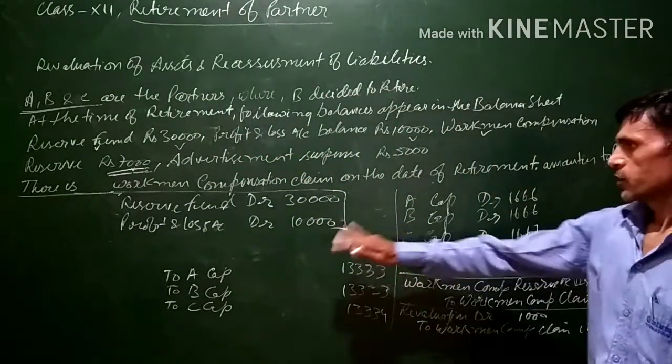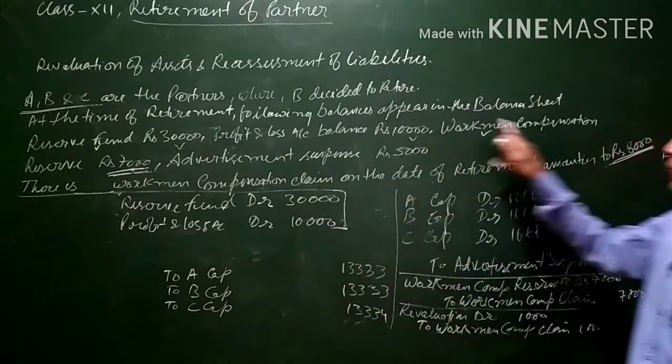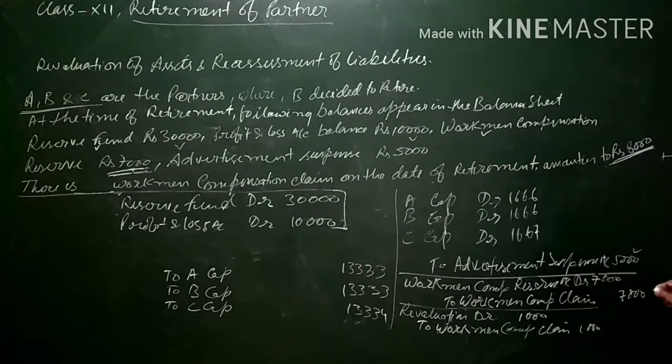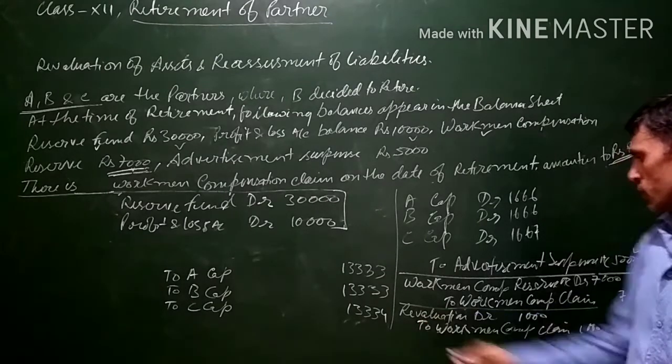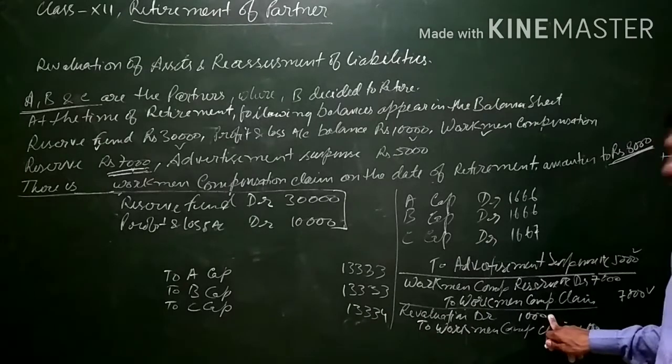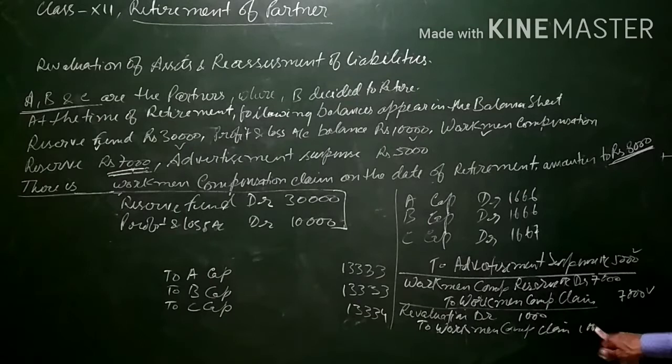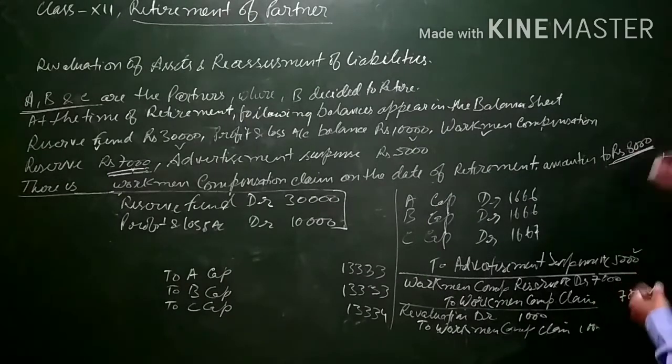Now, since the entire balance of the workman compensation reserve has been transferred to workman compensation claim, and one more 1,000 is required to be compensated, this is an additional loss to the business. So for this, the revaluation account will be debited and the 1,000 claim will be transferred to workman compensation claim. So the total claim on account of workman compensation will be 8,000 now.